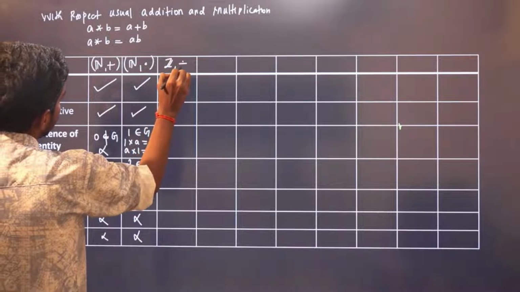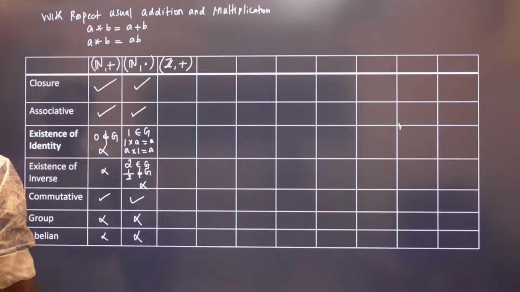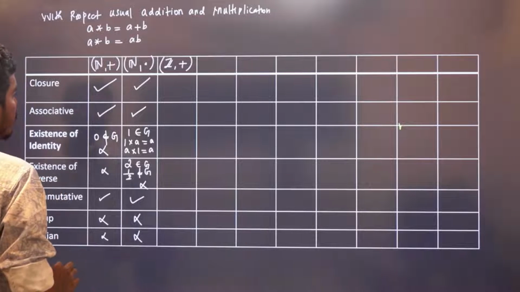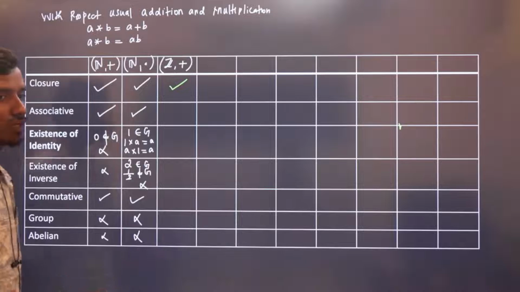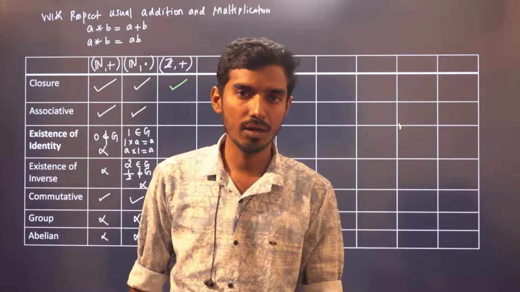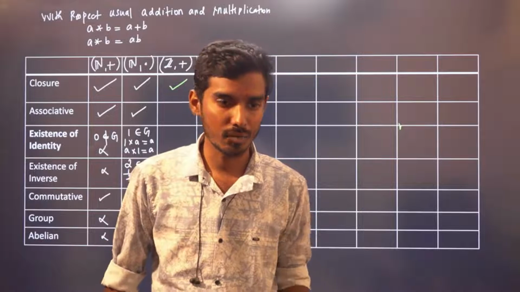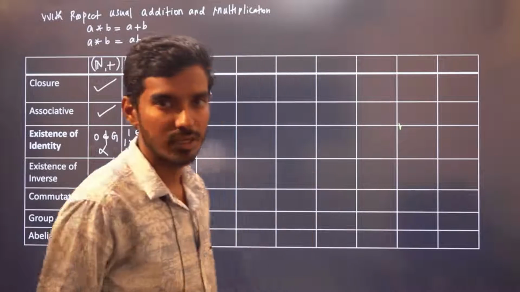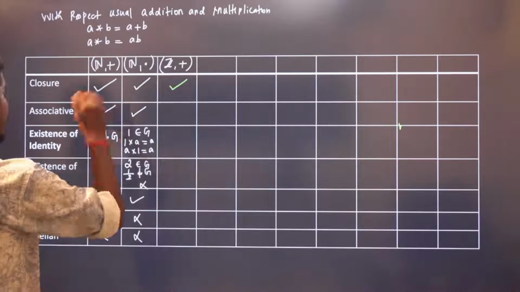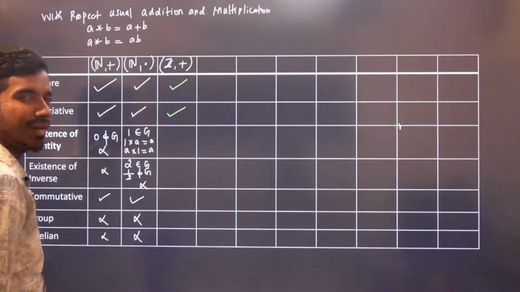Integers with respect to addition. It is closed. You take any two integers, the sum is also an integer. 1 belongs to integers, 2 belongs to integers. What is 1 plus 2? 3, which is again an integer. The sum of two integers is again an integer. Okay. It is also associative, right? Obvious.